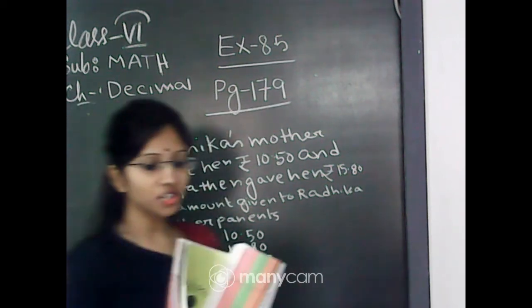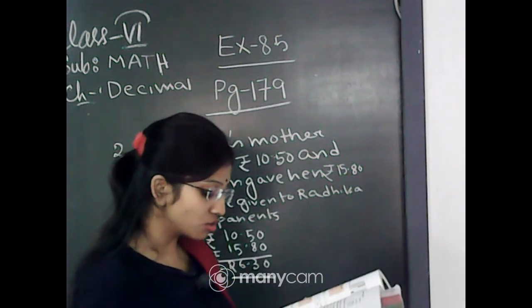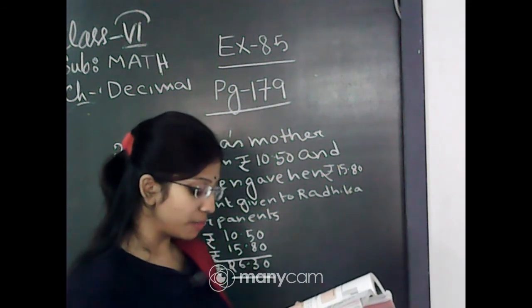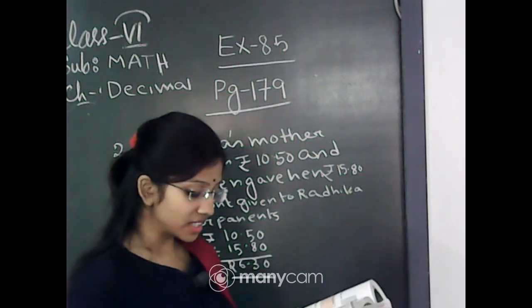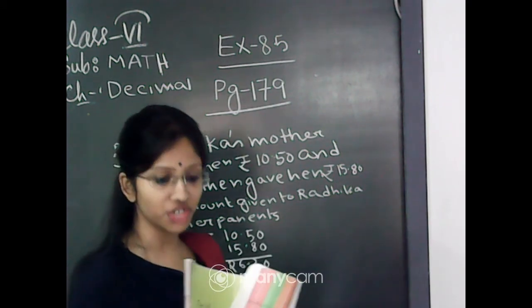It is clear to everyone? Yes, the total amount of money given to Radhika by the parents is equal to rupees 26.30.